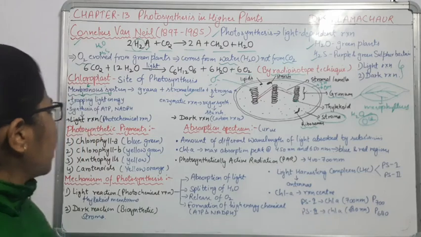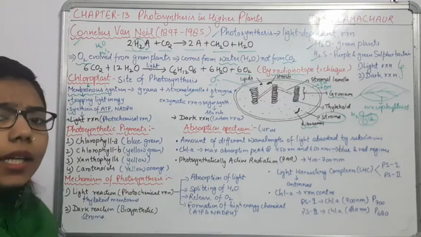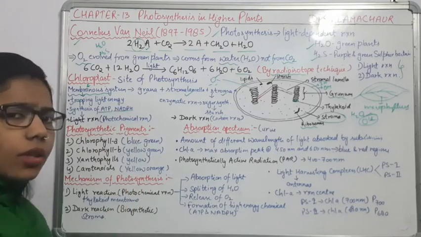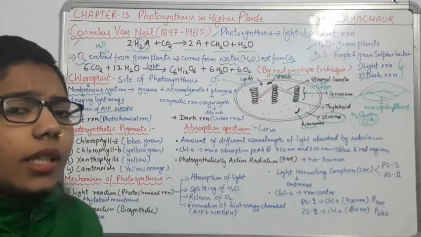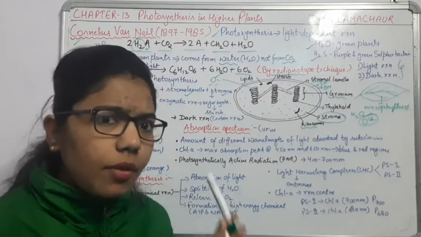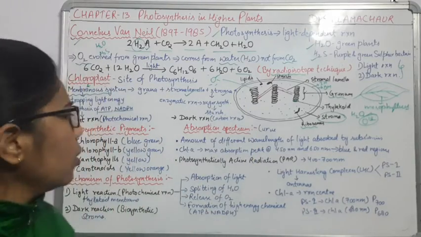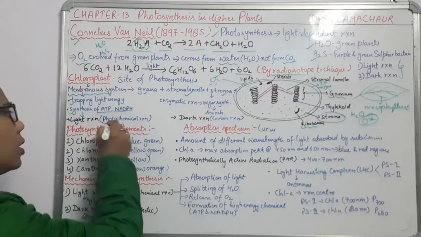So what are these chemicals? They will synthesize ATP and NADPH. Adenosine triphosphate, and NADPH. So these chemicals will form as the light is trapped in the chloroplast. So due to this, what will happen?